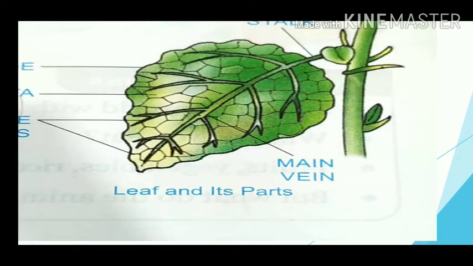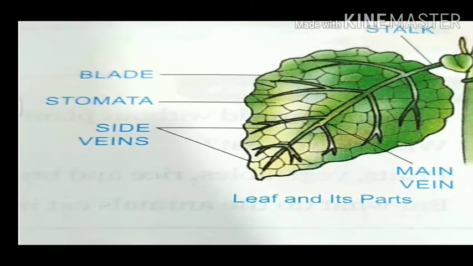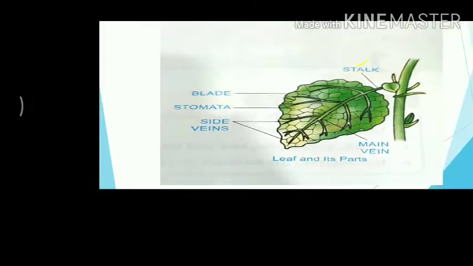In human bodies, veins are there for blood flow; in the same way, in a leaf also there are veins. This is the main vein, and these are the leaf's side veins. Over here, that is the flat part, it is called blade.